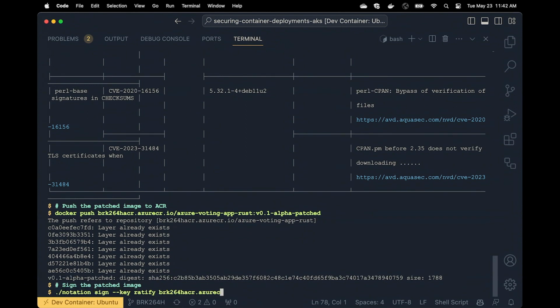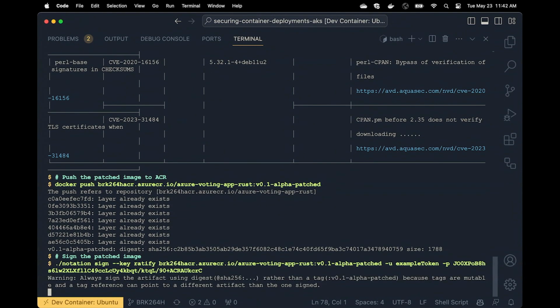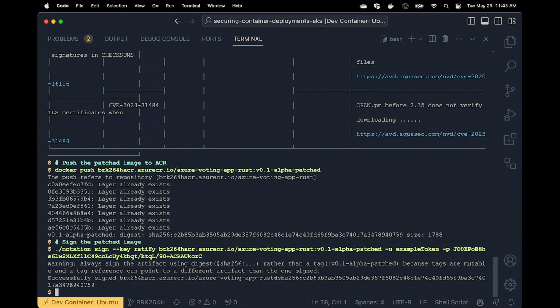If I continue on now, the build part kind of ends here, and then we move into deploy. But we had an image that had some vulnerabilities. We patched it automatically. And now we want a way to identify which images we trust. That's where Notary comes in. The CLI tool for Notary is called Notation.